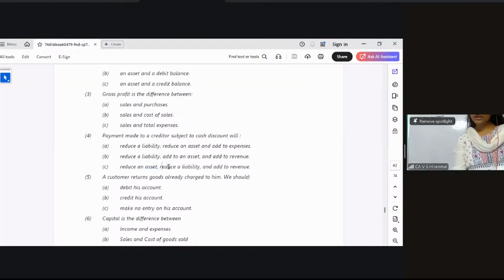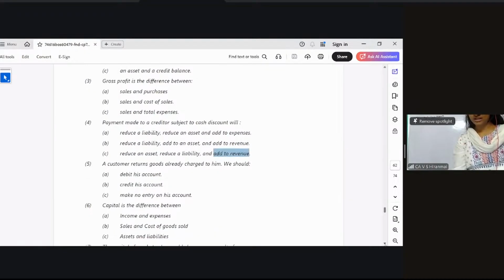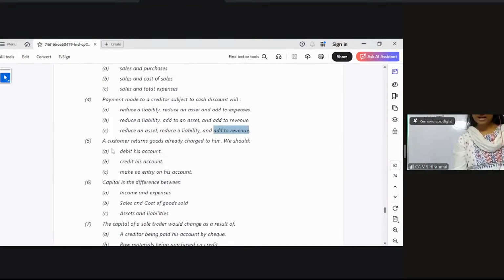Fourth one, the option is C. Reduce an asset: cash is reducing. Reduce a liability: creditor is reducing. Add to revenue: cash discount is getting added because it is your income. Clear, everybody? Now, fifth question.